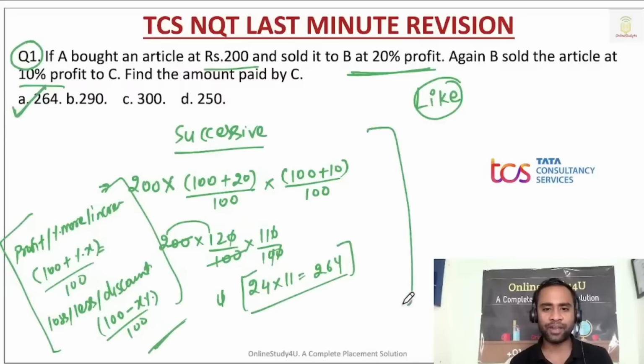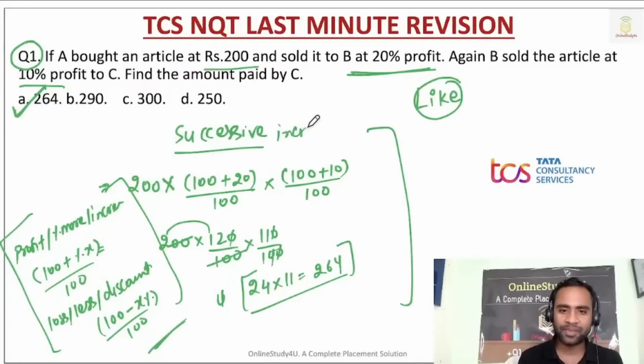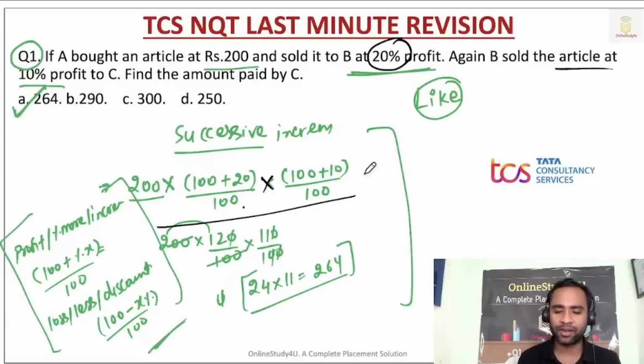Is it clear for everyone? So this is a successive increment basically. You bought for 200 rupees and then sold it at a profit of 20%, add it to 100, divide by 100 and then multiply. Again sold it at 10% profit, so add it to 100 and divide by 100. So this is how you will be able to solve it. Clear?